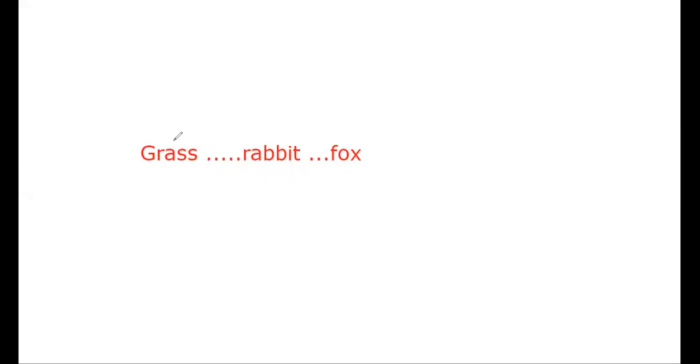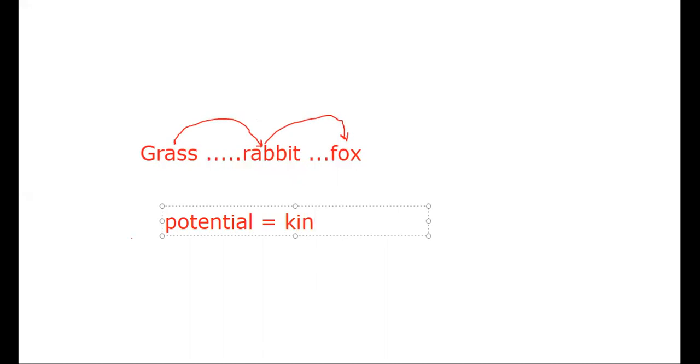This is an example of energy transfer. The energy transferred from the rabbit, then to the fox. This is an energy transfer. Energy transformation, when energy moves from one form to another, for example, from potential to kinetic. Okay? This is called what? When energy changes from one form to another, this is called energy transformation. In both cases, energy transformation or energy transfer, the law of conservation of energy is true.